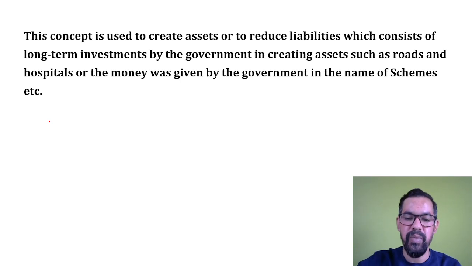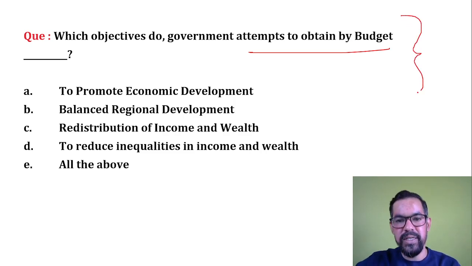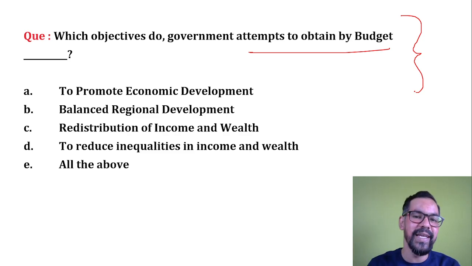Next one, which objective does government attempt to obtain by budget? So budget is based on the economic growth, the price stability, or the development agenda. There are so many things.